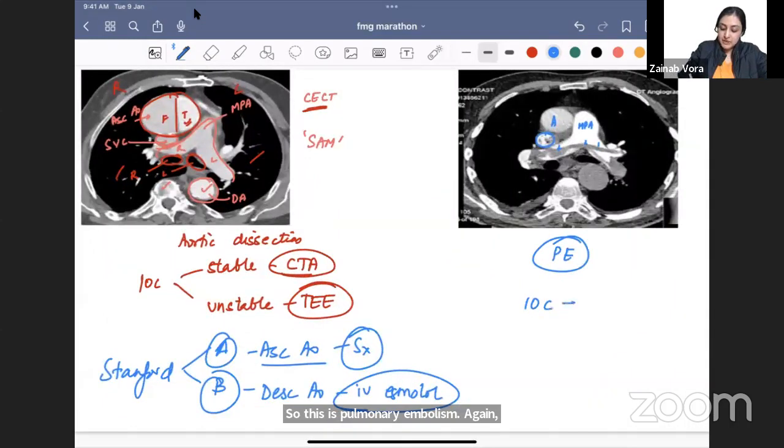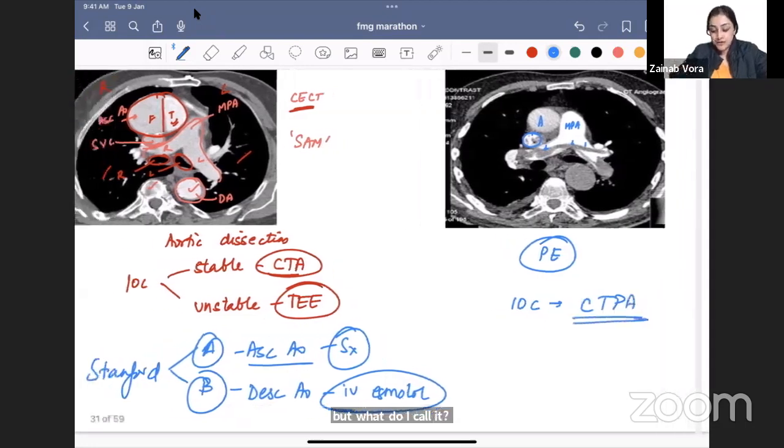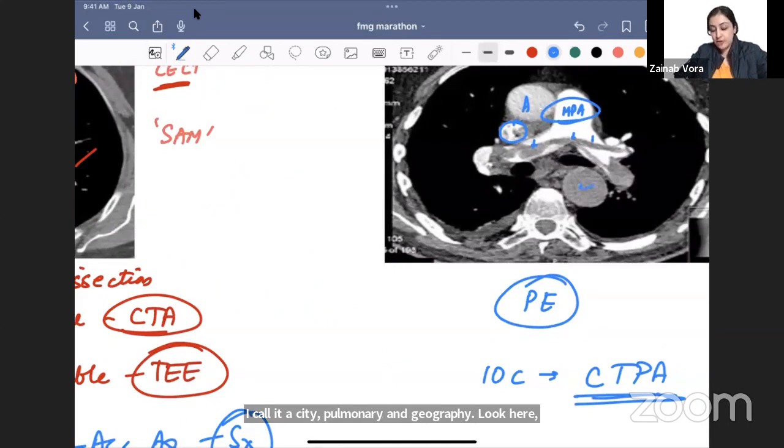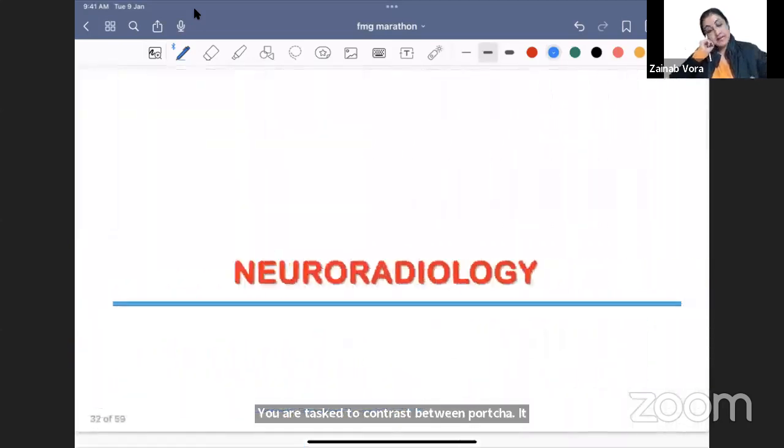Again, for pulmonary embolism, the investigation of choice is a contrast enhanced CT. But what do I call it? I call it a CT pulmonary angiography. Look here. Can you see how the pulmonary artery is the whitest? That is why it is named pulmonary angiography. The contrast has not even reached the aorta. Okay, so this is pulmonary embolism.